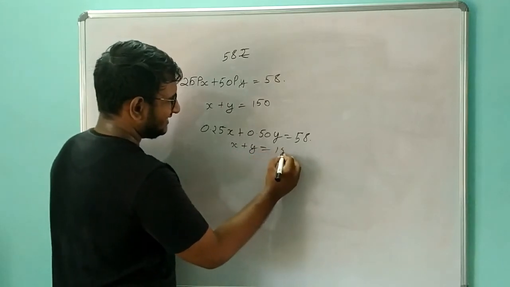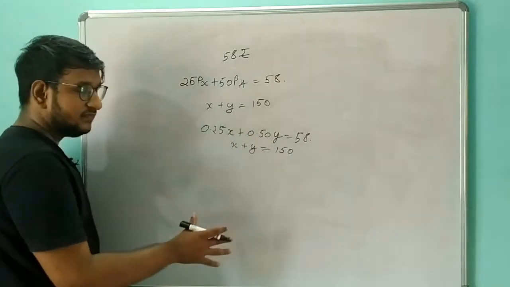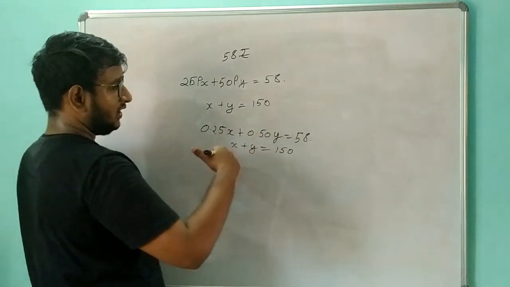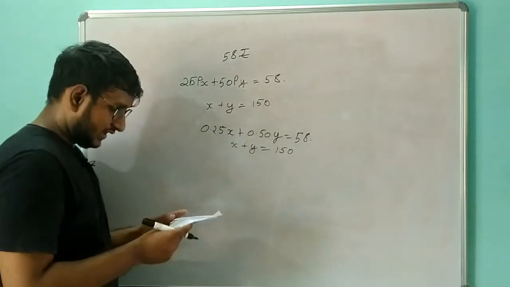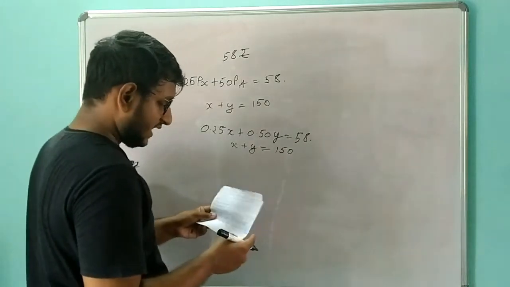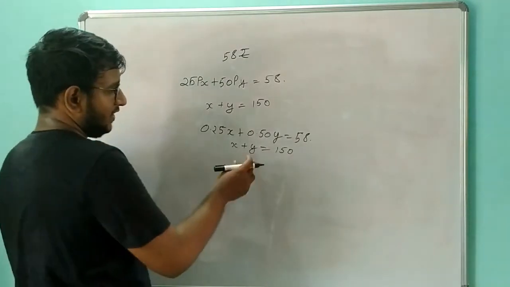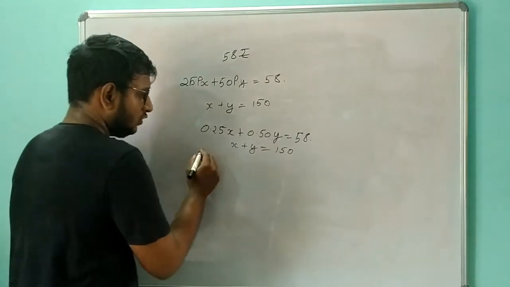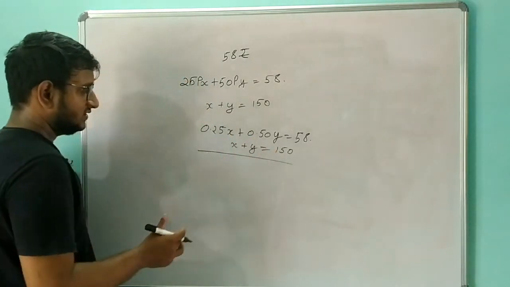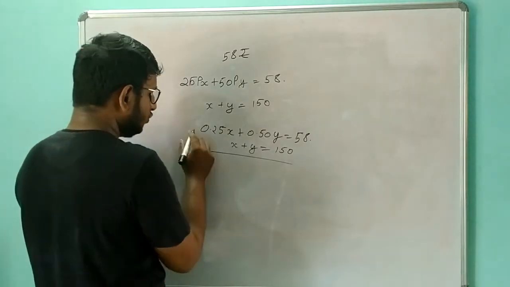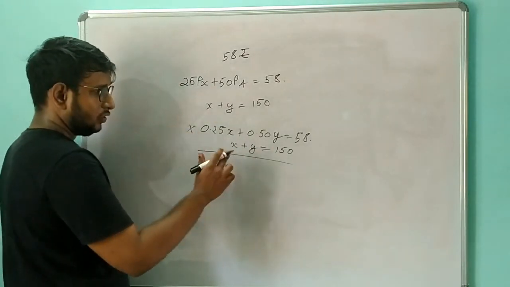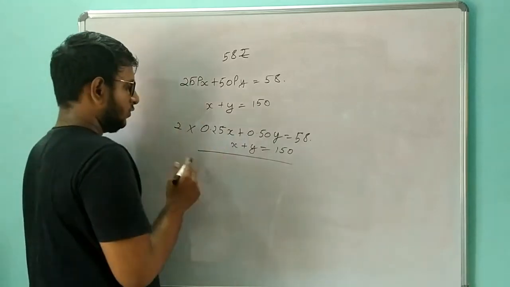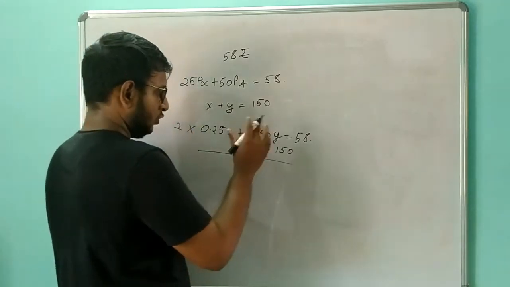So I just need to simplify these two equations so that I can get the values of x and y, so that I can calculate how many girls there are. I have to find y. So I'm going to multiply this by 2 and subtract these two.